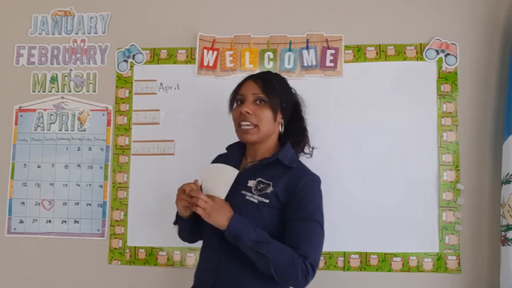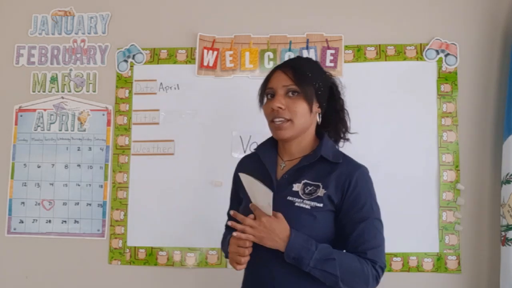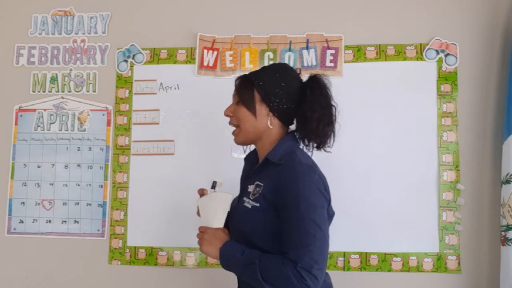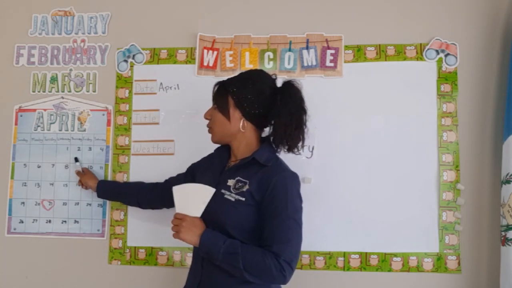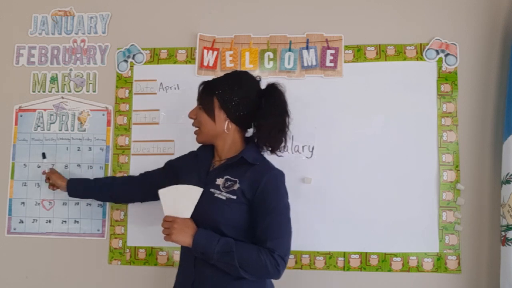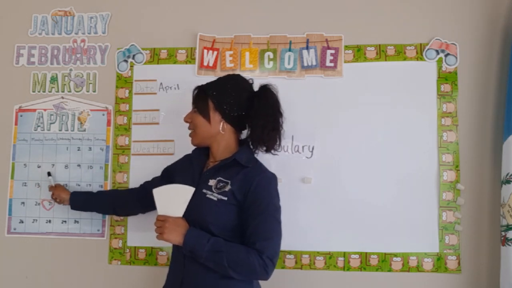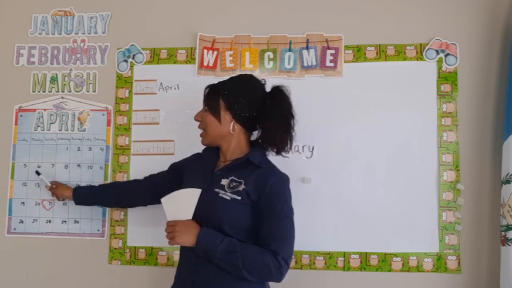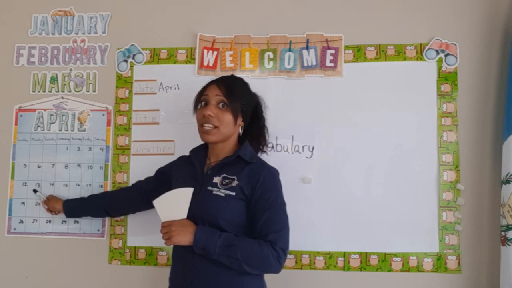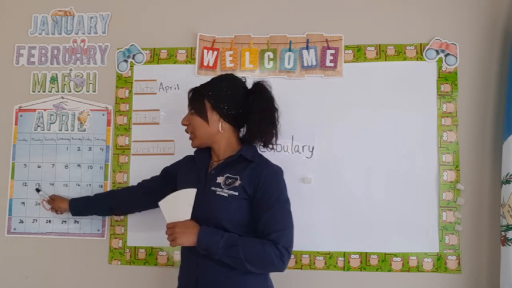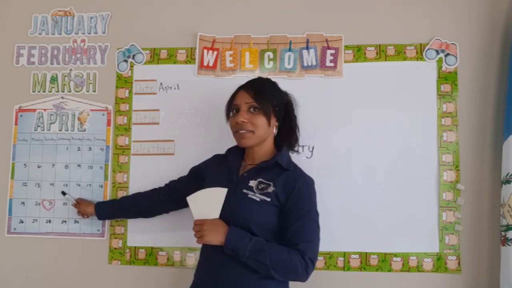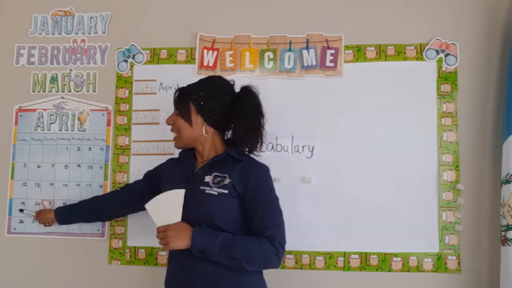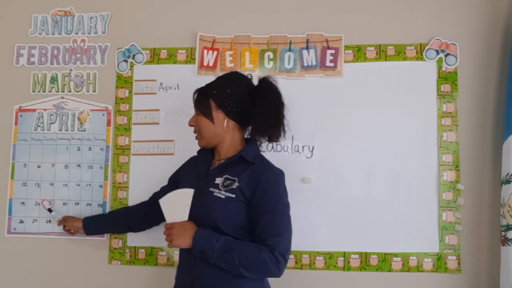And then we're going to see what day. So here we have, if you guys can help me count, are you guys ready? Okay, so we're going to count from number 1 all the way to see what day is today. So here we have 1, 2, 3, 4, 5, 6, 7, 8, 9, 10, 11, 12. Whoa, that's a lot of numbers, right? So let's see. 13, 14, 15, 16, 17, 18, 19, 20,